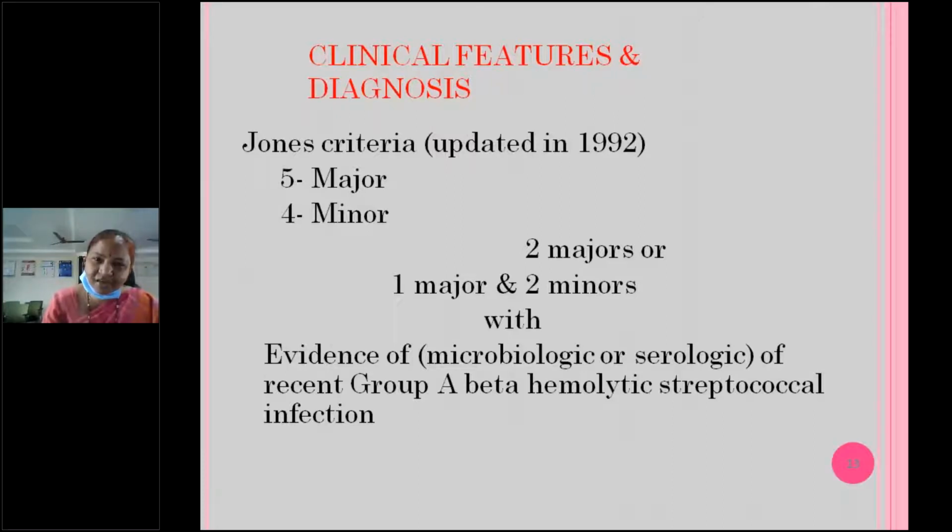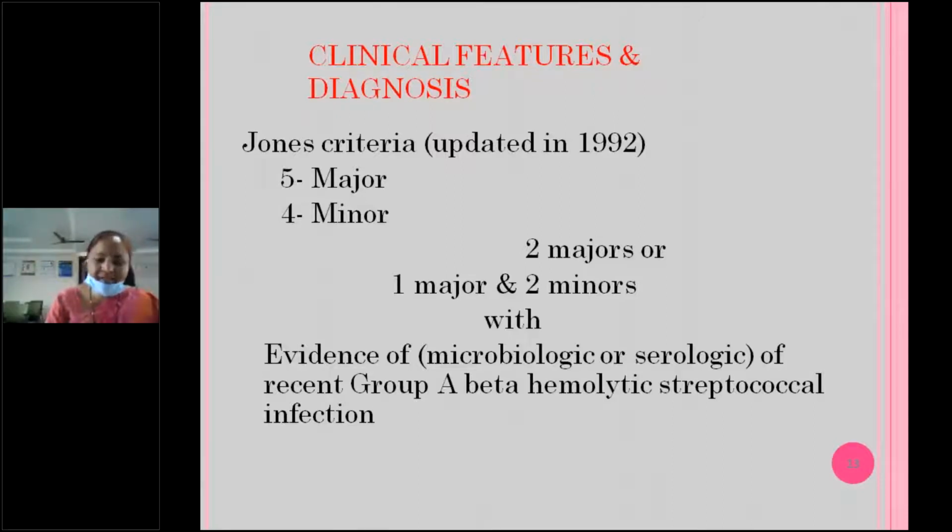In which year was the Jones criteria updated again by the American Heart Association? 1997, ma'am. 2015. 2015. I will discuss with you. Okay, this is 1992 actually, but 2015 means almost 2020, 5 years over. So all of you have to read it. Already this came in your recent edition, that is the 9th edition of OPK and the 21st and 22nd editions of Nelson.